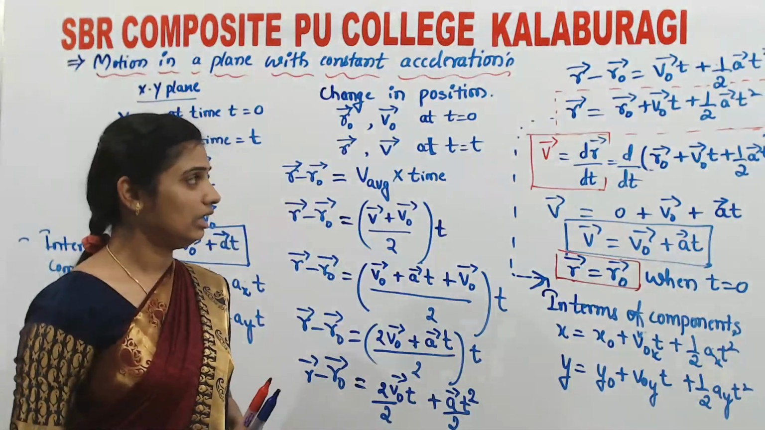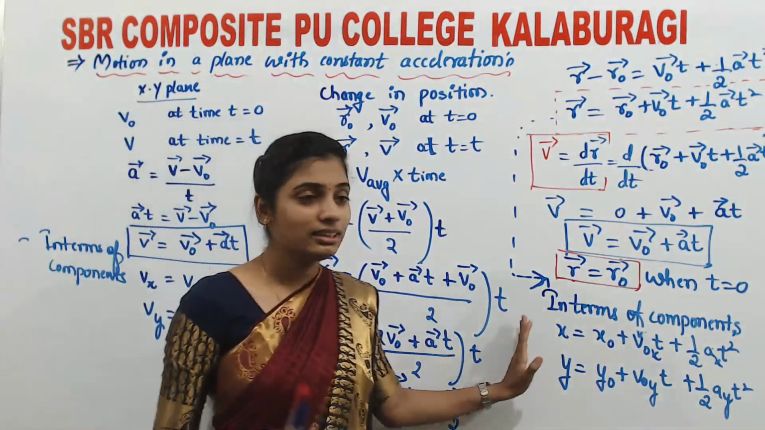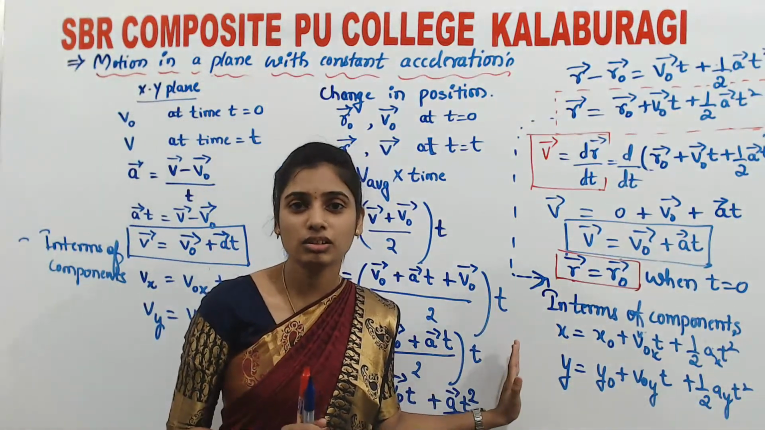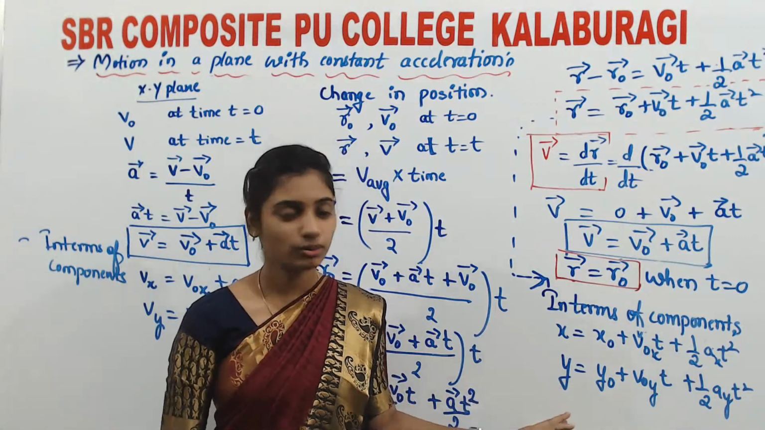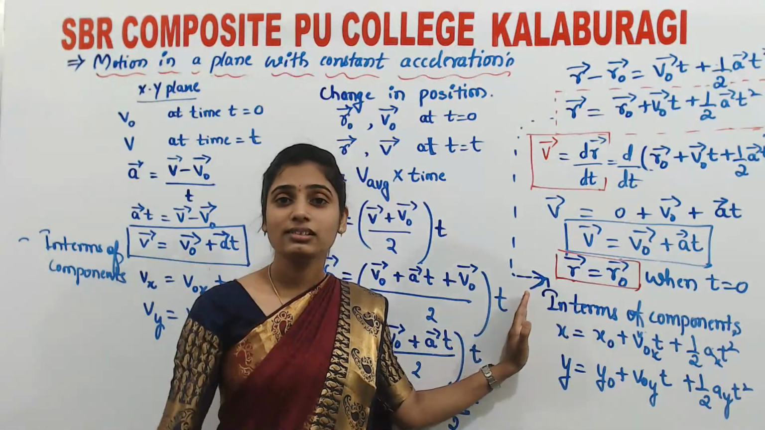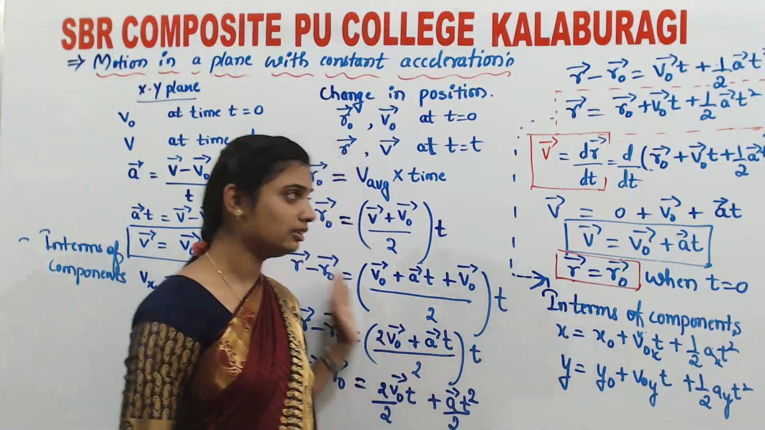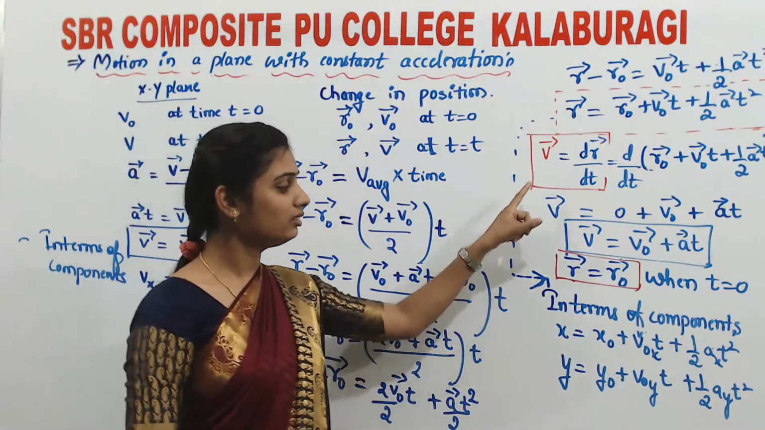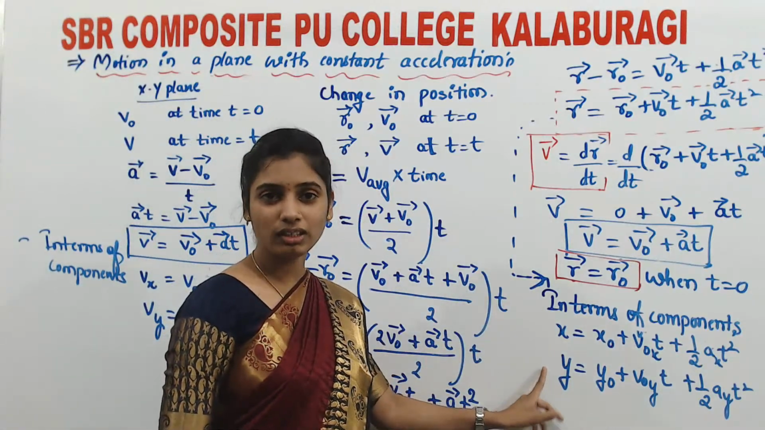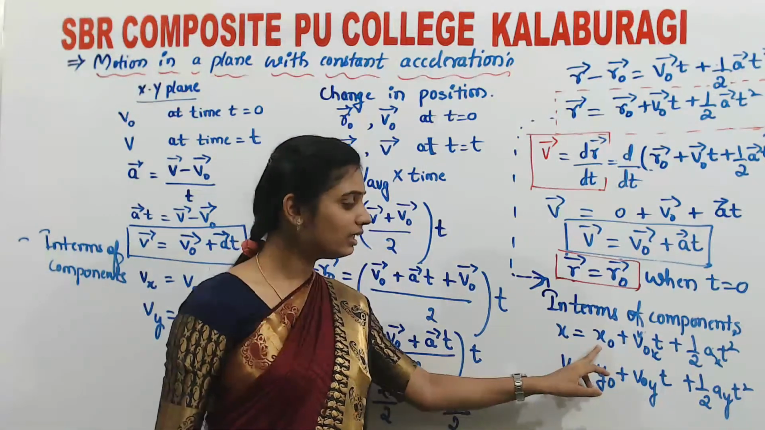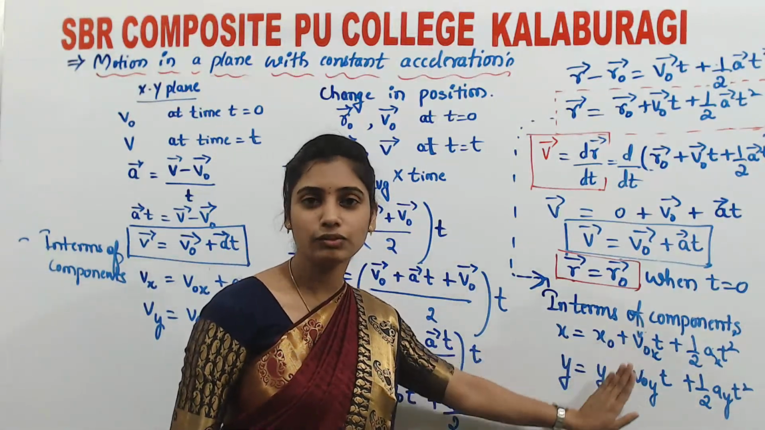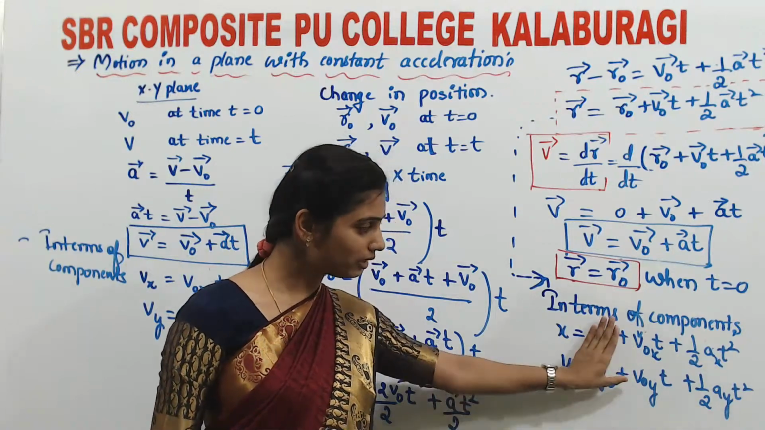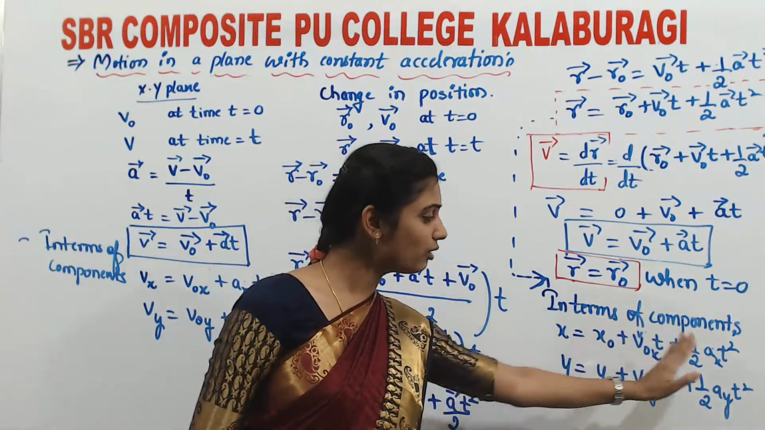These derivations won't be asked in the exam, but these expressions are very important for deriving the next expressions. For the next derivations we have to use all these things. If we are taking motion from the origin, x naught and y naught will be taken as 0. The remaining terms you have to write.